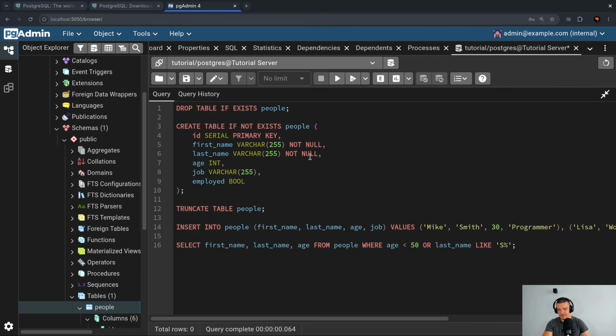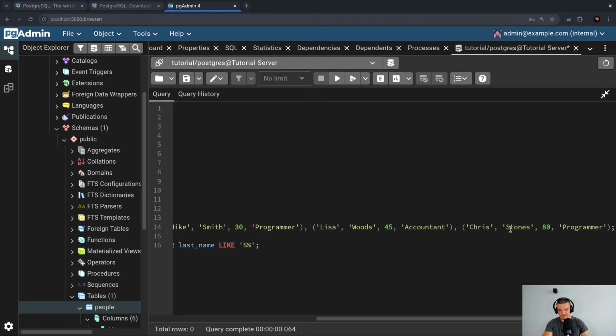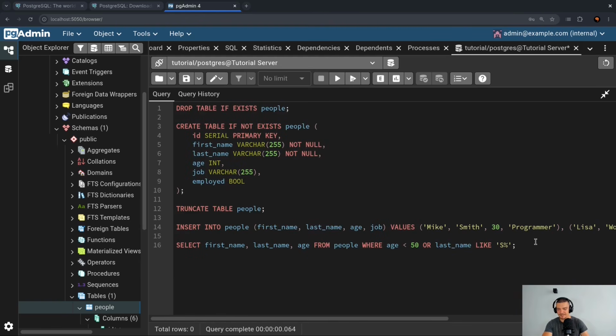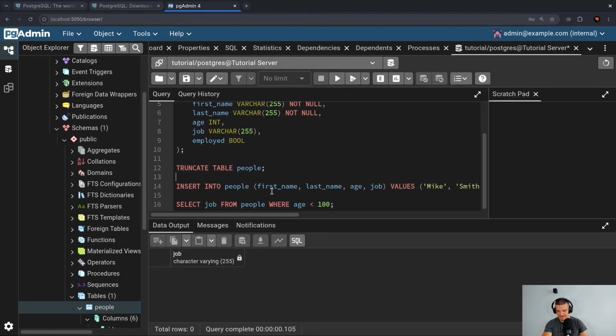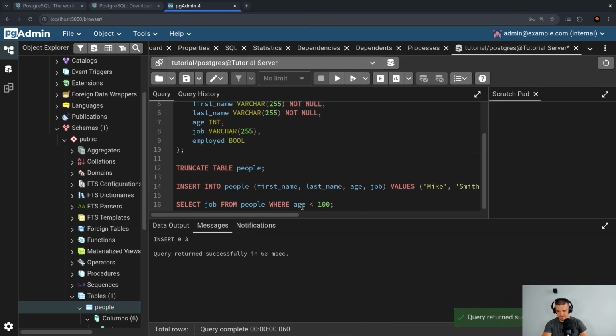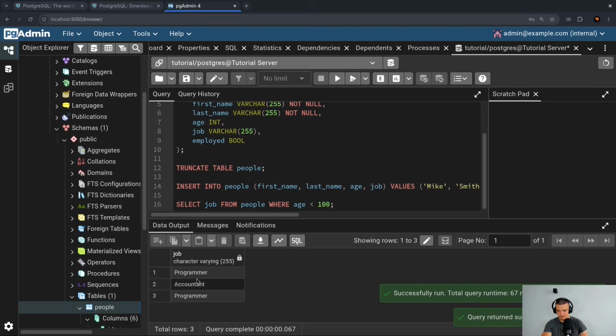And what I can do now is I can say I'm interested, or maybe for this, yeah, we can keep it like this. Doesn't really matter. Let's say I'm interested in the job of people. So select job from people where age is, let's say, less than 100 to cover all of them. Whatever query you get, you will sometimes get duplicates. So I will get, of course, only after inserting the people again. But when I do this, you will see that we get duplicates. We get programmer, accountant, programmer. And since I'm not combining this here with a name, I get duplicate information, programmer and programmer.